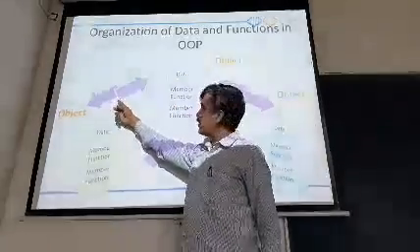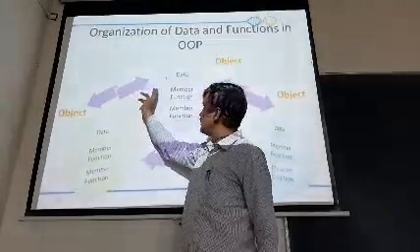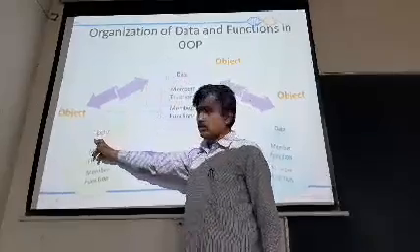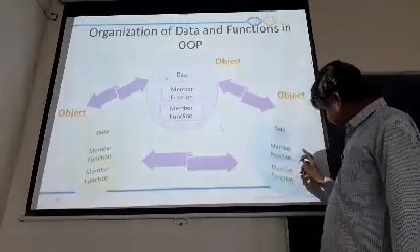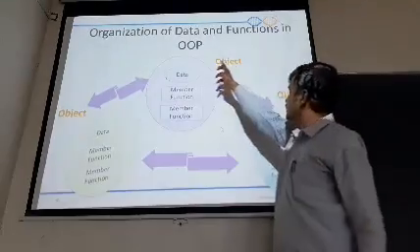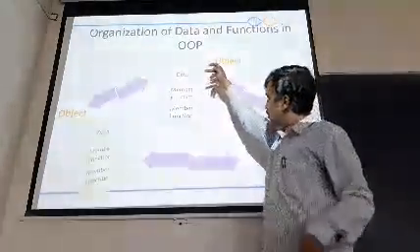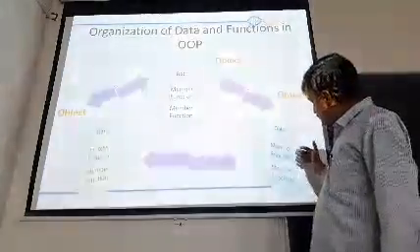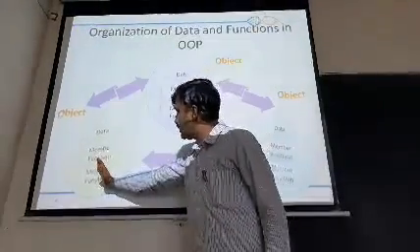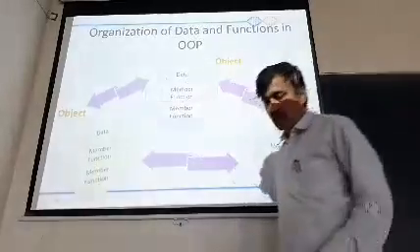The purple arrow marks say that object 1 can communicate with object 2, object 2 can communicate with object 3, and object 3 can communicate with object 1, or object 1 can communicate with object 3, and object 3 can also communicate with object 2.